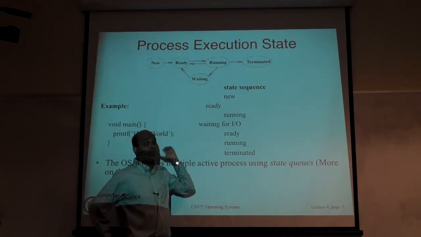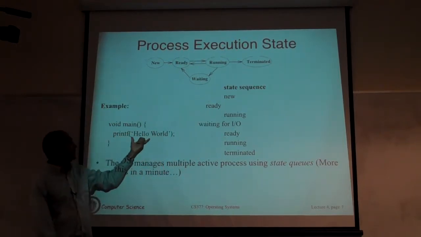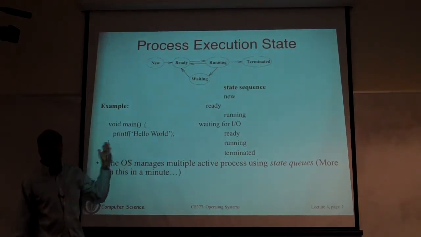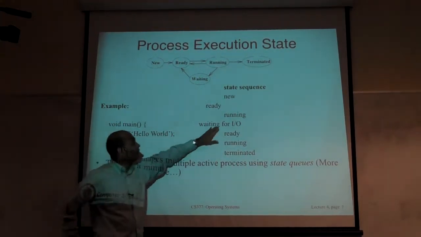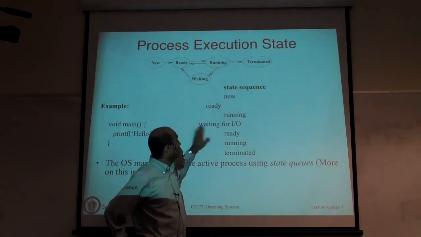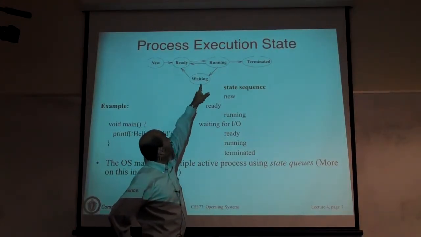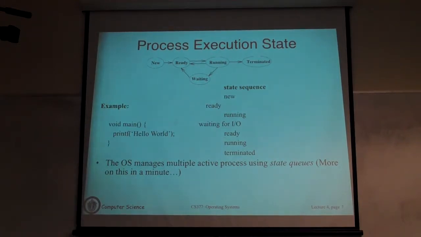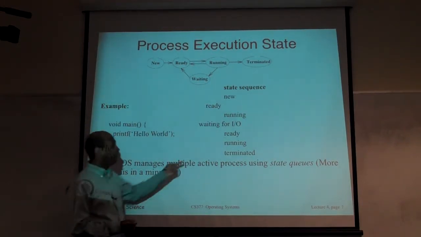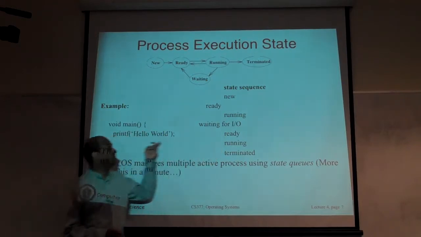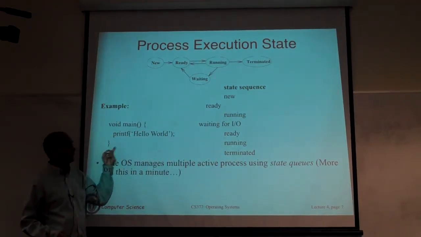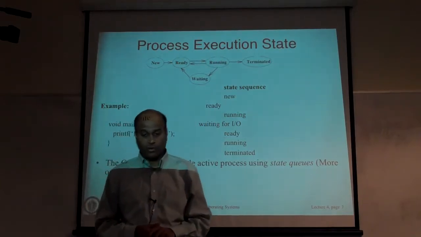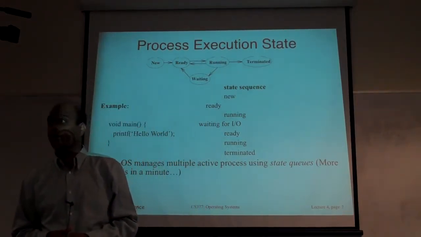You're waiting until the OS executes this instruction on your behalf. This is an I/O instruction, and it's going to trigger a system call. So you'll wait for that I/O to finish, transition on that arrow, and go back to the ready state, and you'll run again at some point in time. And then the program is finished. There's nothing to do, so you'll terminate. Very simple program, very simple set of transitions.